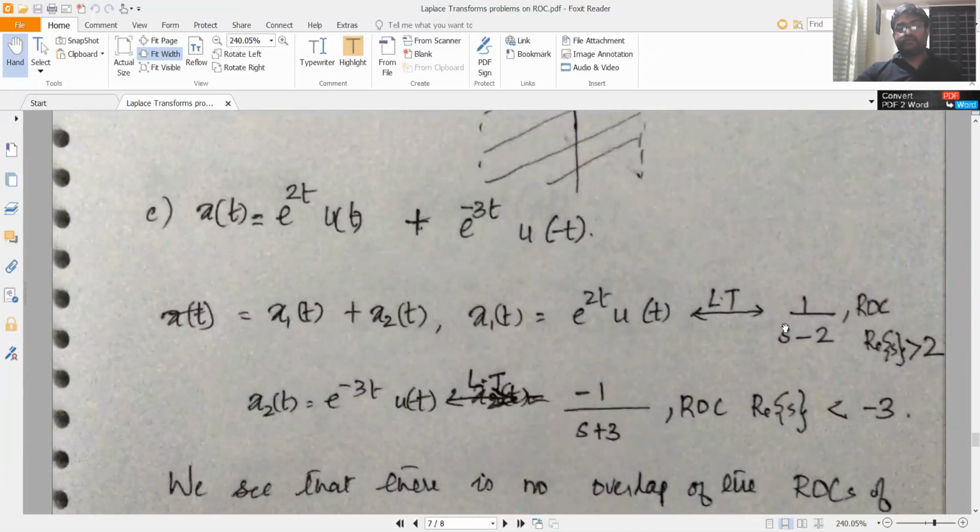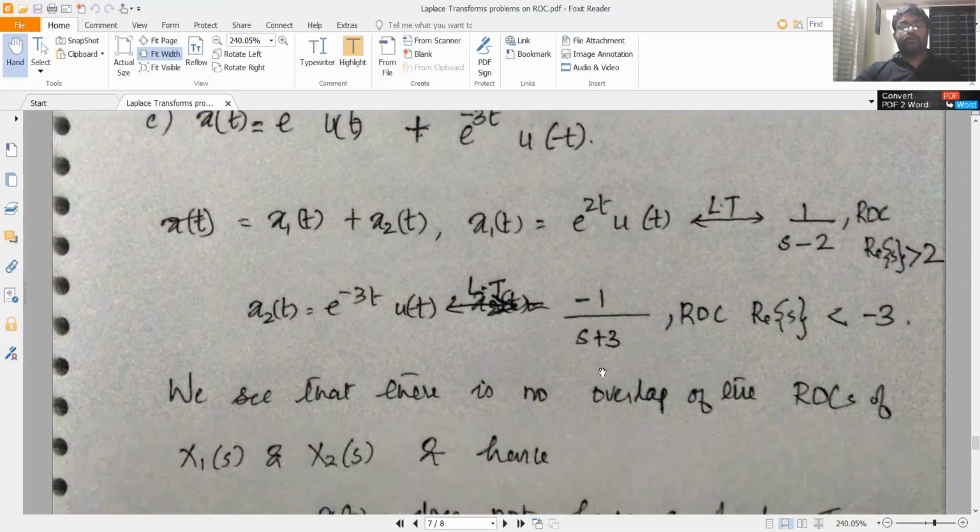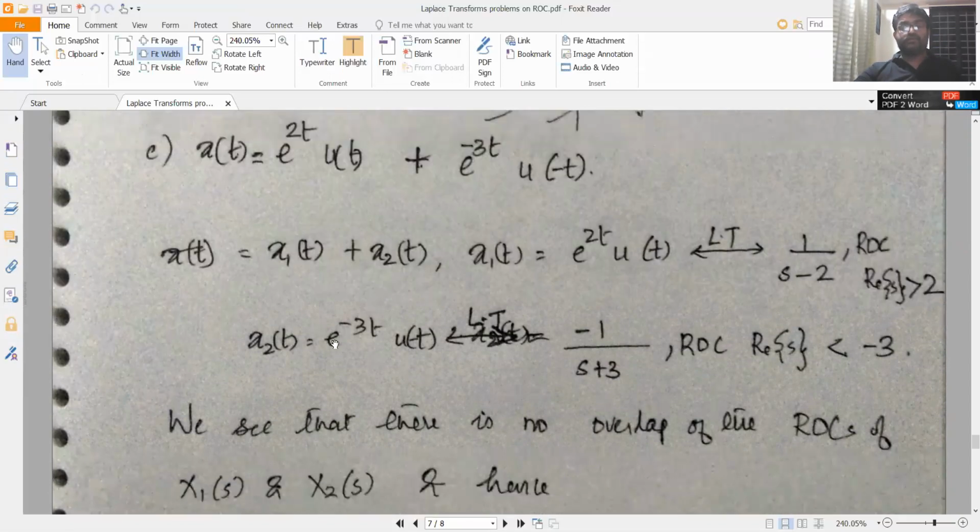So the first has Laplace transform 1 by s minus 2, ROC is real part of s greater than 2. And the second has Laplace transform minus 1 by s plus 3, ROC is real part of s less than minus 3. So at minus 3 you have this line, real part of s is equal to minus 3, and you have the ROC to the left of real part of s equal to minus 3.